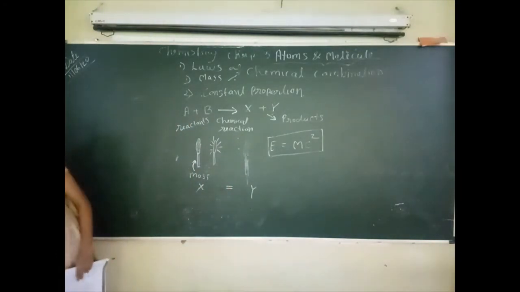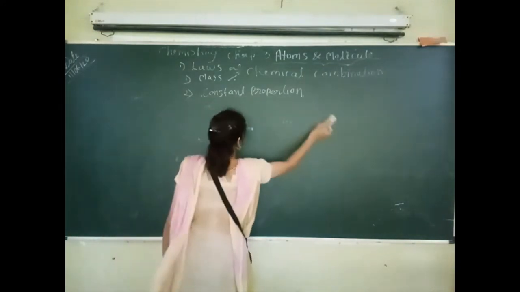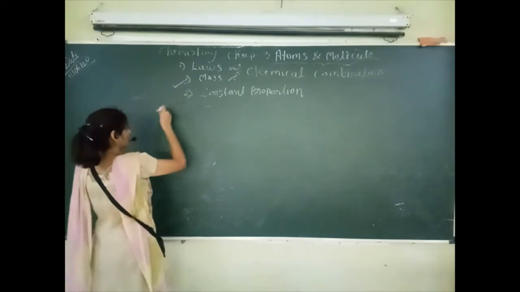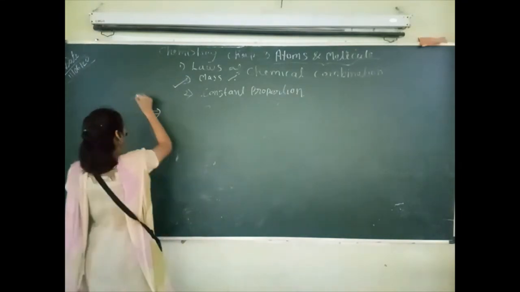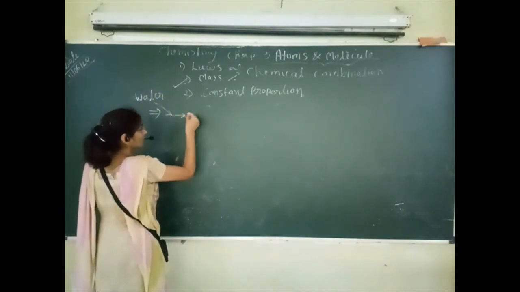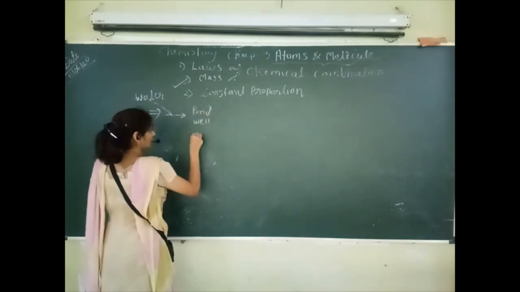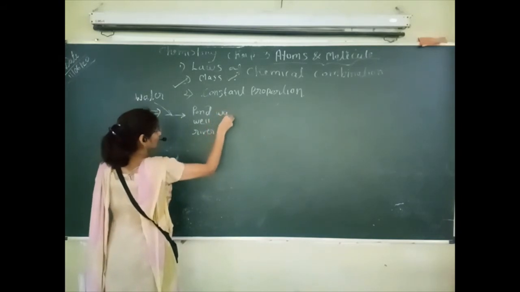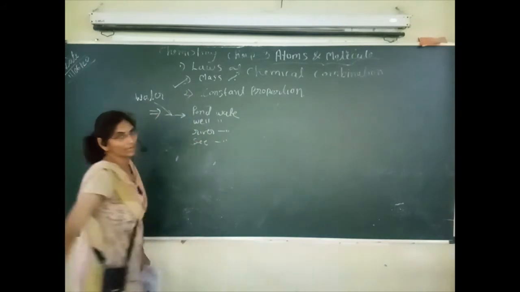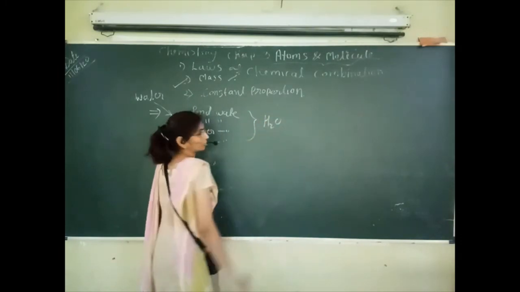So again I will give an example. We are seeing this first law here. So water, I will take water. This water I am taking from different sources: pond water, well water, river water, sea water. Everywhere water is there, that different types of water I have taken. But everywhere we will get the chemical formula H2O.